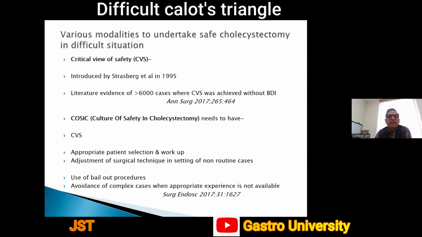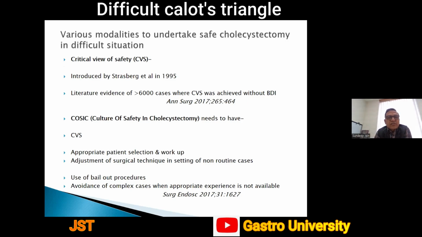So various modalities to undertake cholecystectomy in difficult situations include the critical view of safety. We all must be aware of this term, which was introduced by Strasberg et al. in 1995. And we now have enough evidence that where CVS was achieved, bile duct injury incidence has been reduced to nil.